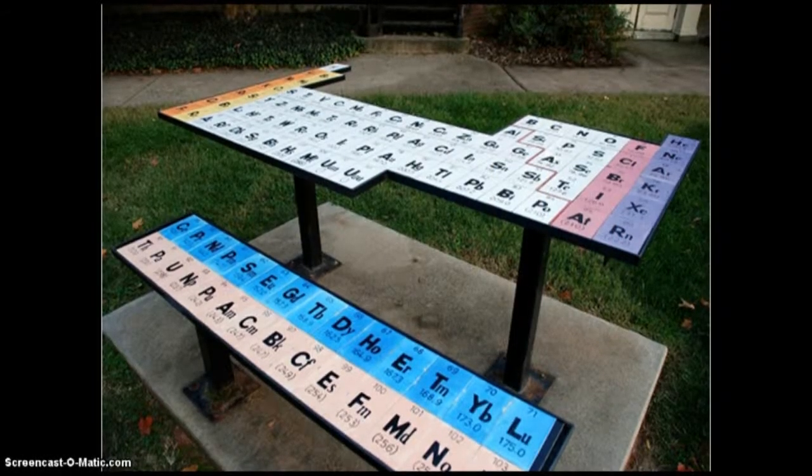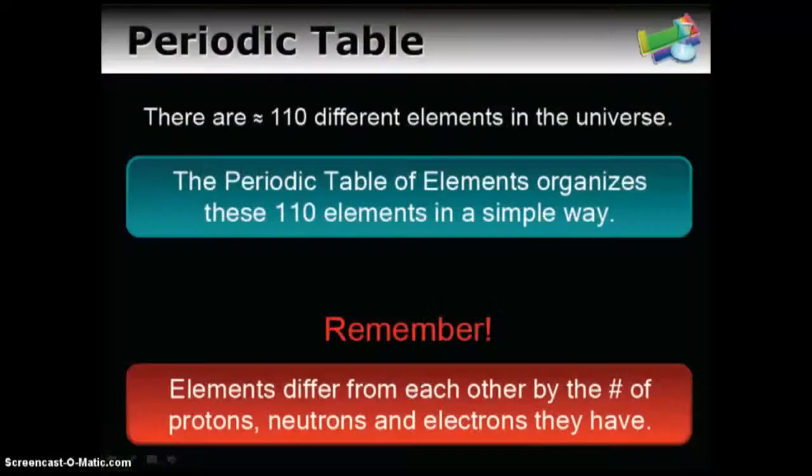This is the periodic table we know today. Here's my table. I wish. But it's pretty awesome. So this is what it looks like, the periodic table that we know it as it is now. So on the periodic table, there are about 110 different elements that make up the universe, and it's organized on this table in a simple way.